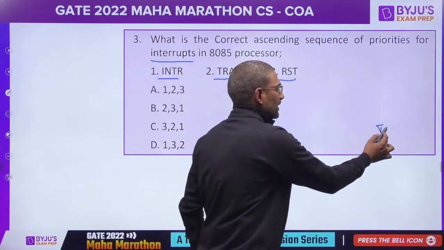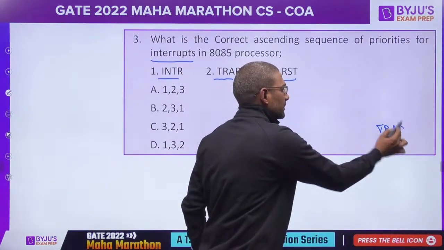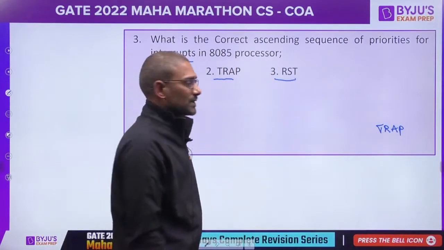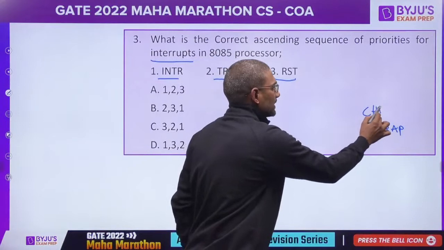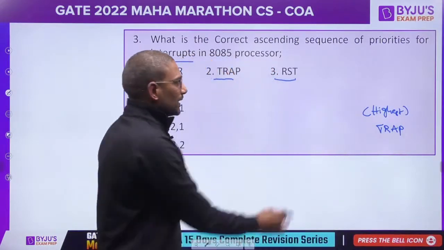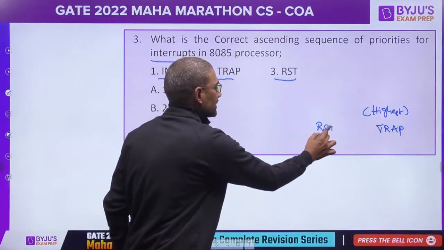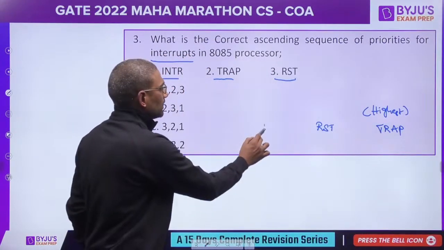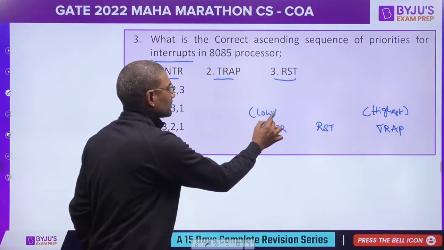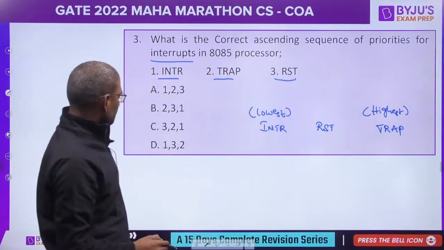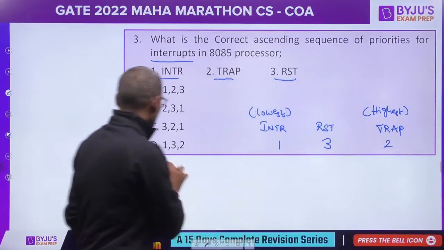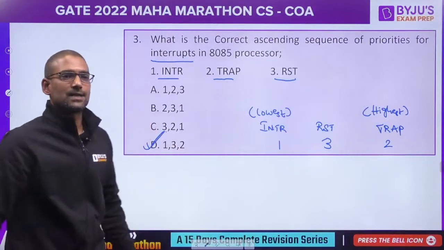Just now in the very first question we have discussed, trap is a non-maskable interrupt. This is having the highest priority. Then RST, then INTR. So the order would be 1, 3, 2. Option D would be the right answer.